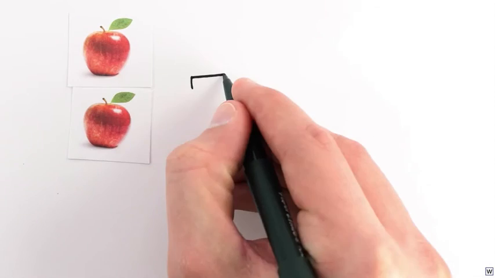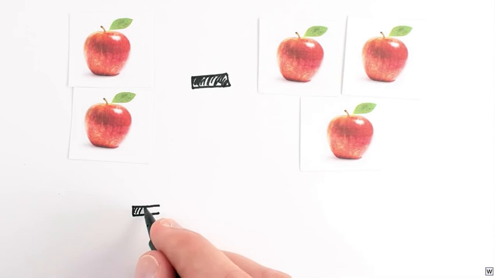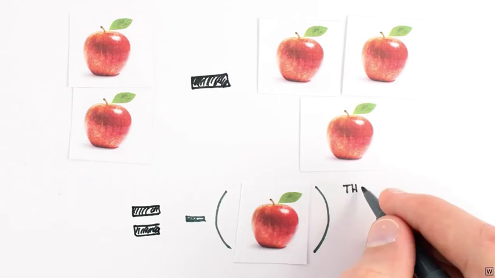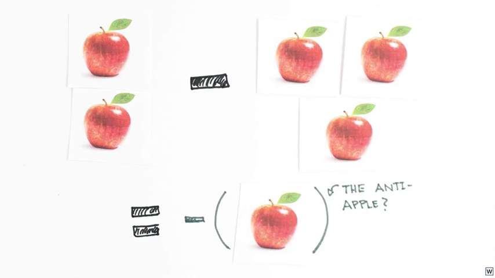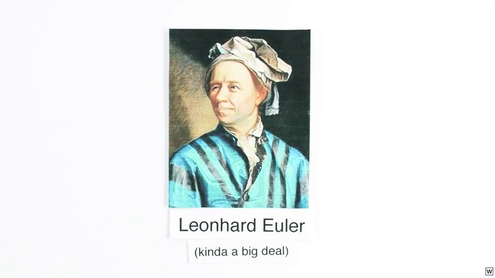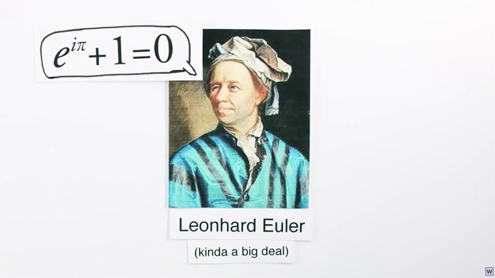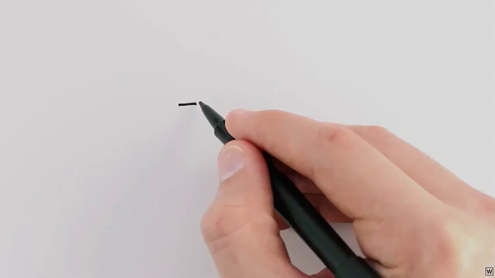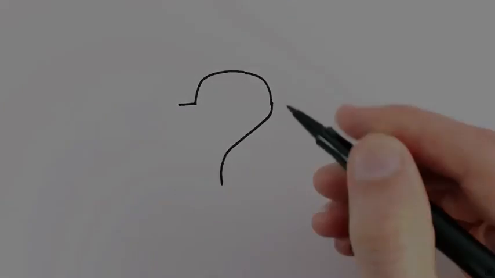In words, this algebra problem basically says, if I have 2 things and I take away 3, how many things do I have left? It's not surprising that most people who have lived on our planet would be suspicious of questions like this. These problems don't make much sense. Even the brilliant mathematicians of the 18th century, such as Euler, didn't really know what to do with negatives. He at one point wrote that negatives were greater than infinity. So it's fair to say that negative and imaginary numbers raise lots of very good